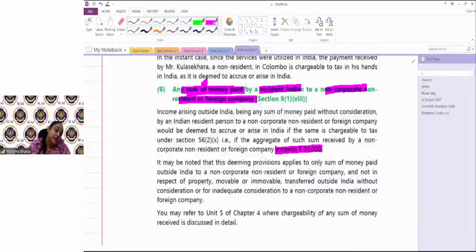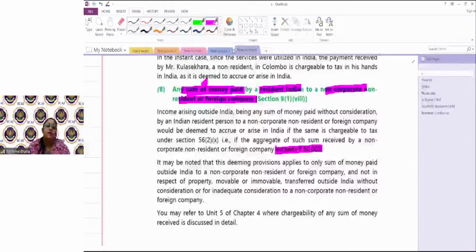For services rendered outside India but being paid by government to Indian employees, Indian citizen, it is accrued in India. For interest, FTS, and royalty, it can be accrued in India if received from government, if received from resident, and the royalty, interest and FTS is not used for any purpose outside India, any purpose of business or for any income generating outside India, or if it's a royalty or FTS received by a non-resident from another non-resident, and the purpose for which it is being paid is basically to be used in India, it would be taxable. Interest only when it is used for business purpose.